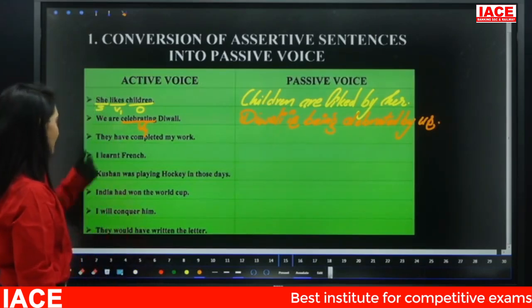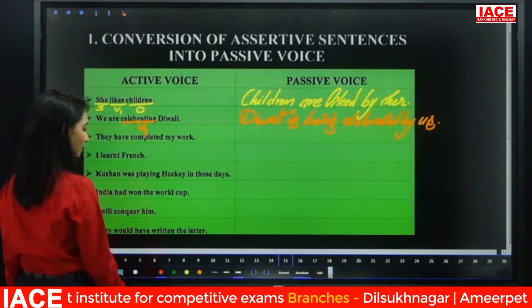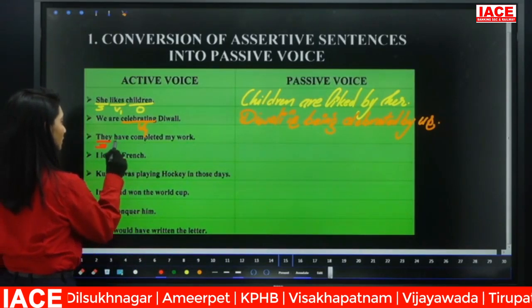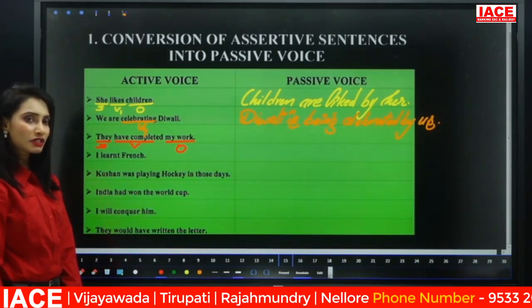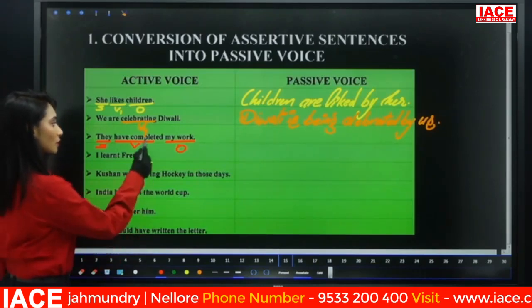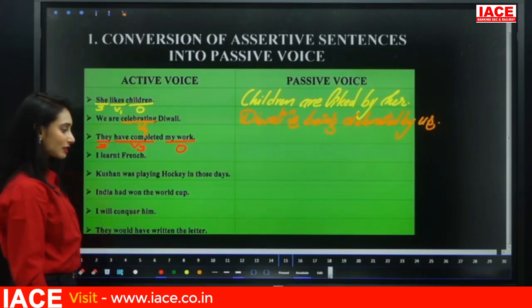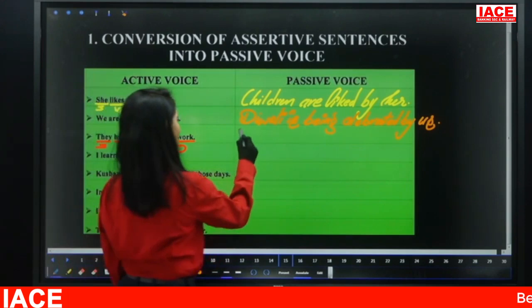Now look at this sentence. They have completed my work. Here subject, verb, object. Now convert this sentence. Here the verb is have plus V3. So try to convert this. Make it fast guys, quick. So subject becomes object, object becomes subject.